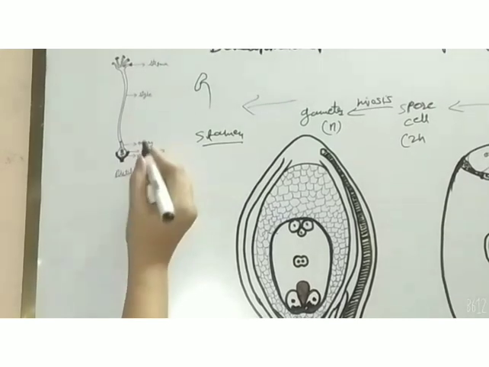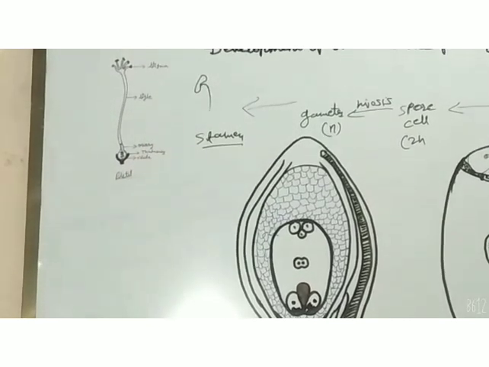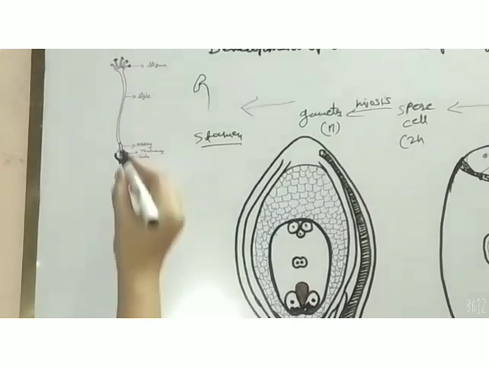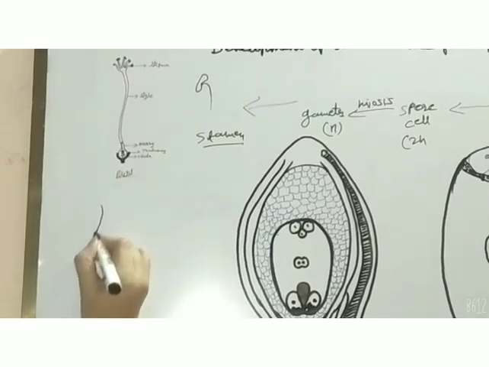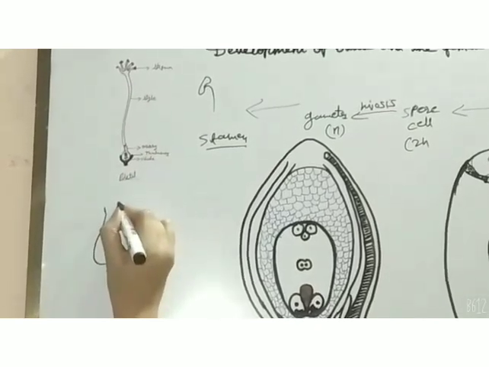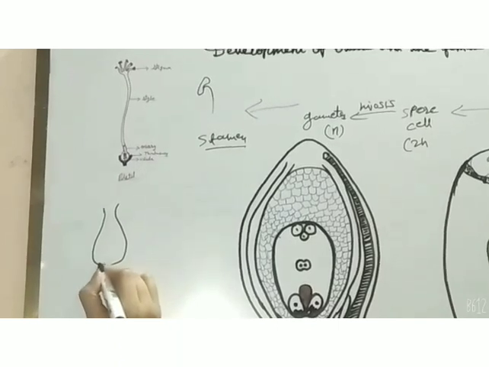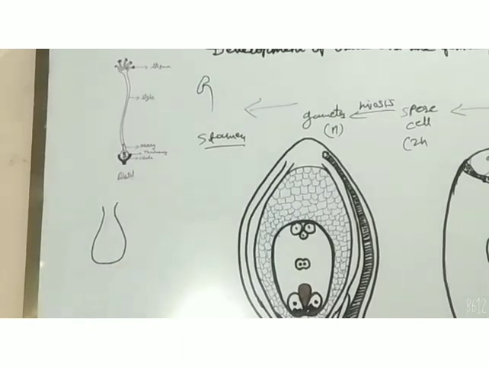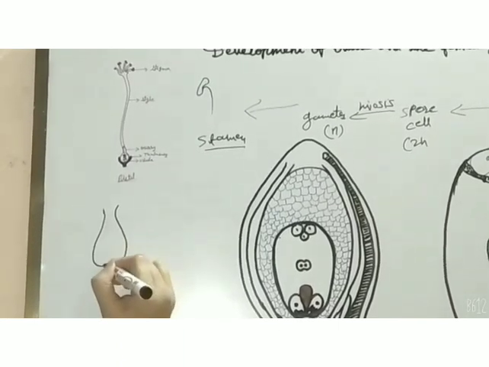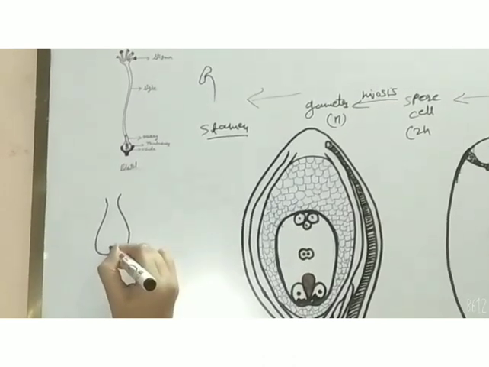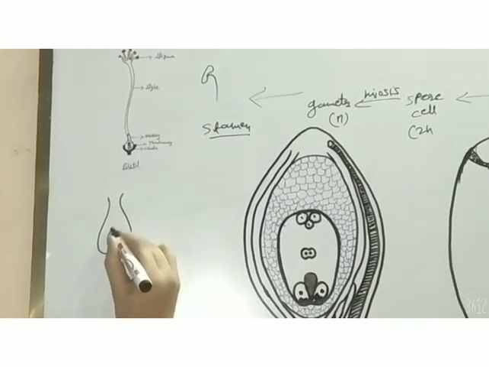Then the female gametophyte is produced inside the ovary. Here you can see the base part is swollen, which is called the ovary. In this ovary, the ovule is present.